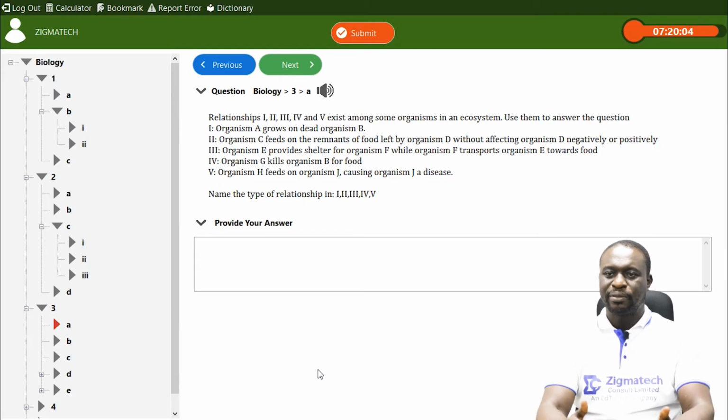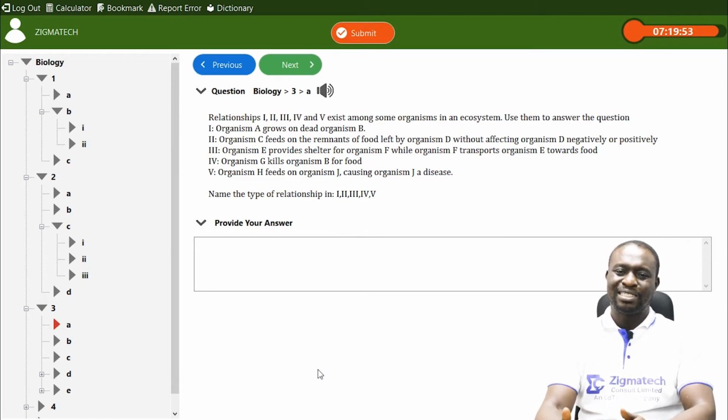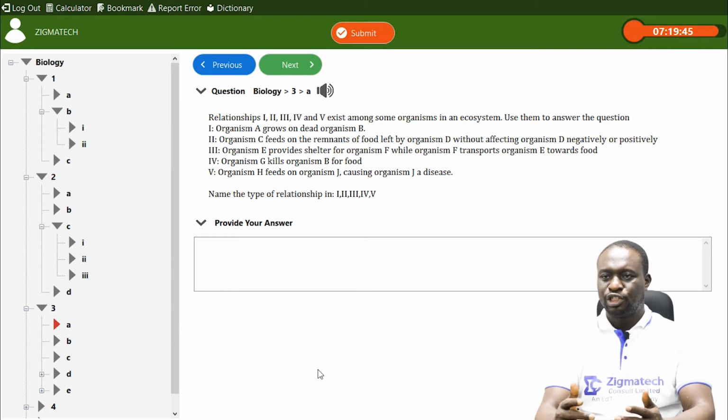The relationship is predation. And then number 5 says organism H feeds on organism J, causing organism J a disease. Now that relationship is called parasitism. All right, so 5 is parasitism. I repeat, relationship 1 is saprophytism. Relationship 2 is commensalism. Relationship 3 is symbiosis. Relationship 4 is predation. Relationship 5 is parasitism.